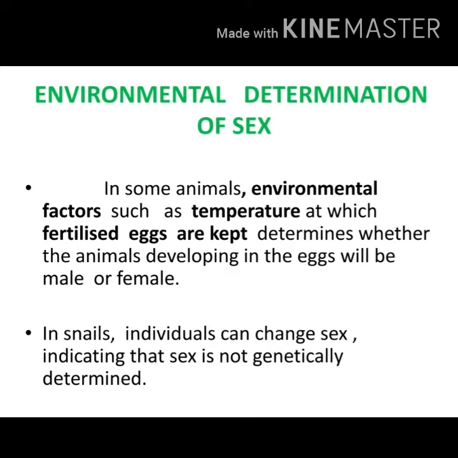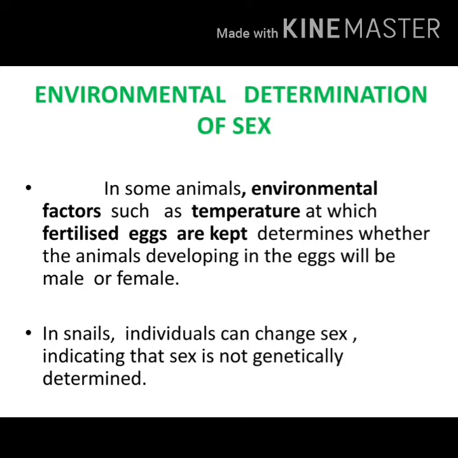Next, what is environmental determination of sex? That is, environment determines the sex of an organism. For example, in some animals, environmental factors such as temperature at which fertilized eggs are kept determine whether the animals developing in the eggs will be male or female. Understood? So, depending upon the temperature at which the eggs are hatched determines the sex of the offspring.